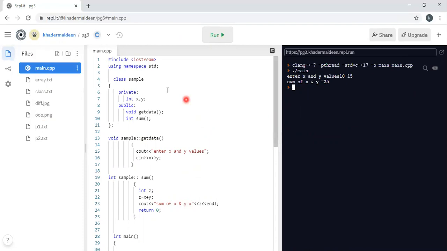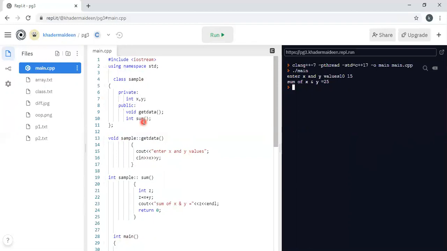Right? So this concept is called object-oriented programming. If the question asks, write a C++ program, that is different, whereas if it asks, write an object-oriented program in C++, that means you have to write the program like this.